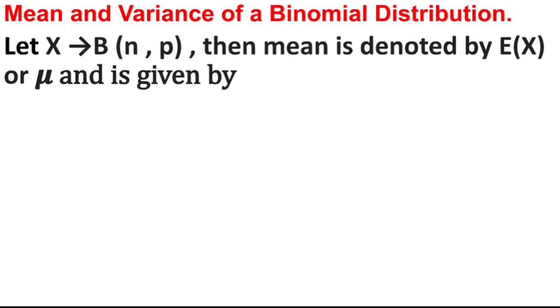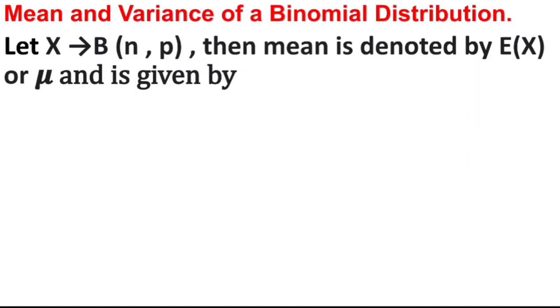Now the next point is you have to find out the mean and variance of a binomial distribution. Let x follow b of n, p, that is, parameters n and p.